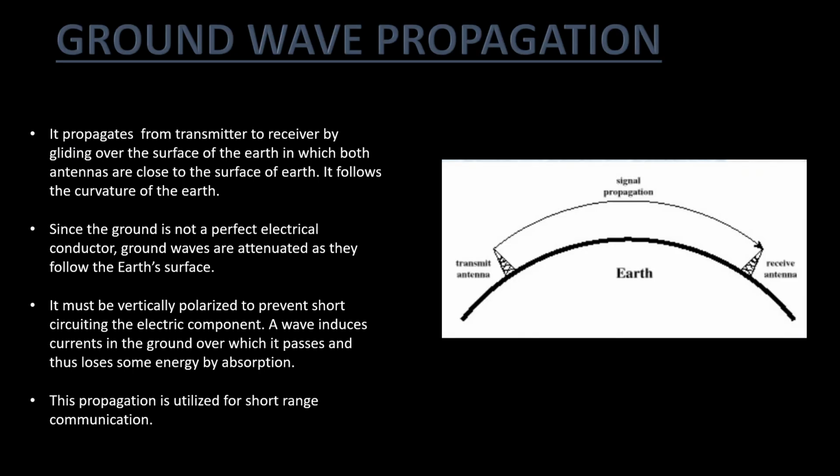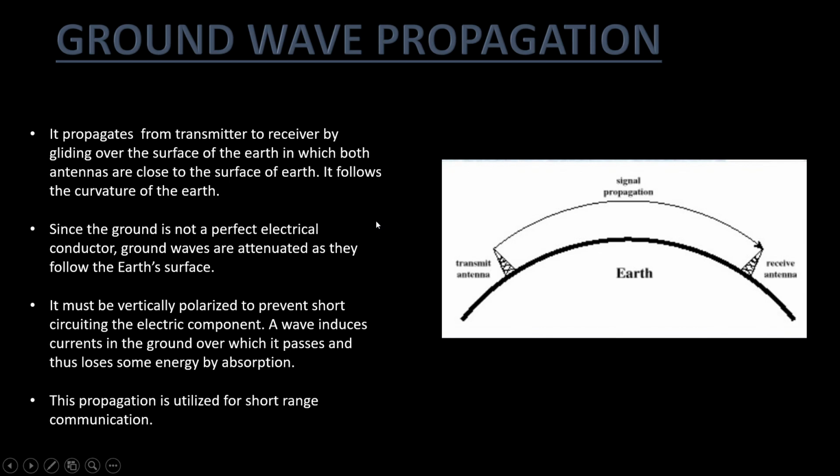First, we will discuss ground wave propagation. It propagates from transmitter to receiver by gliding over the surface of the earth, in which both antennas are close to the surface of earth. It follows the curvature of the earth. Here you can see it clearly in this diagram.